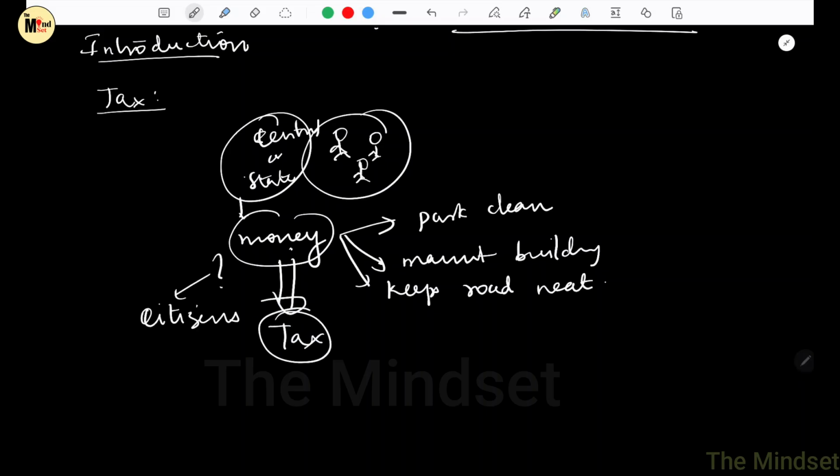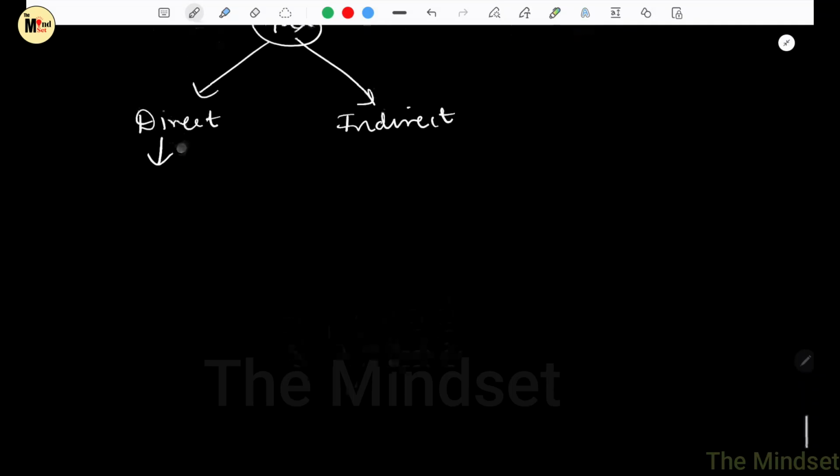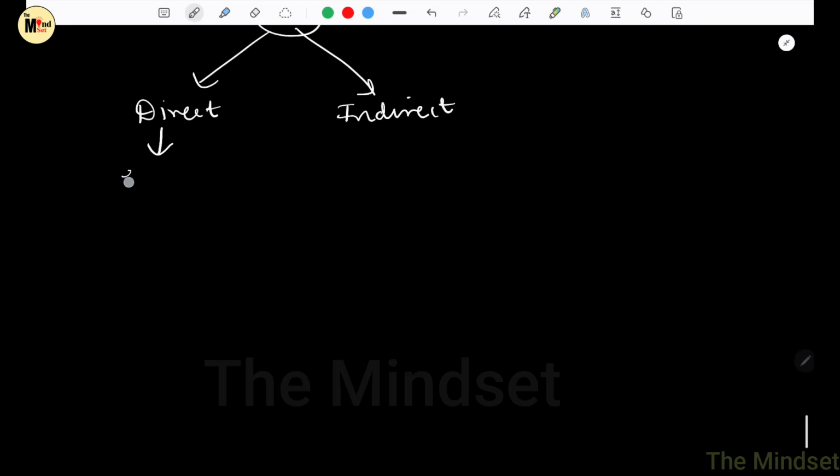I hope by now you understand what is tax, which brings us to the next concept. There are two types of taxes: direct tax and indirect tax. Direct tax is something which every individual pays to the government from his or her salary.